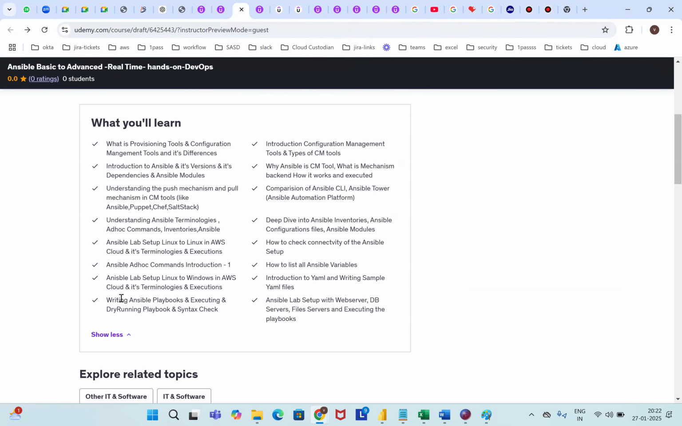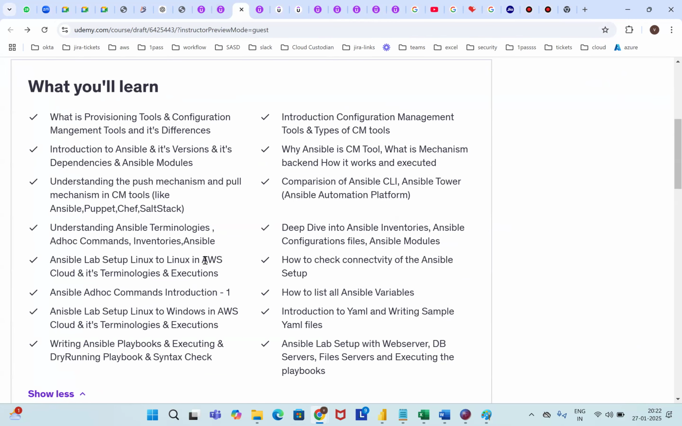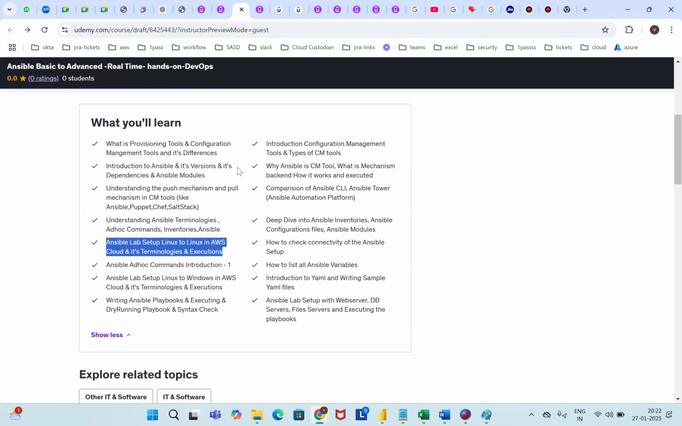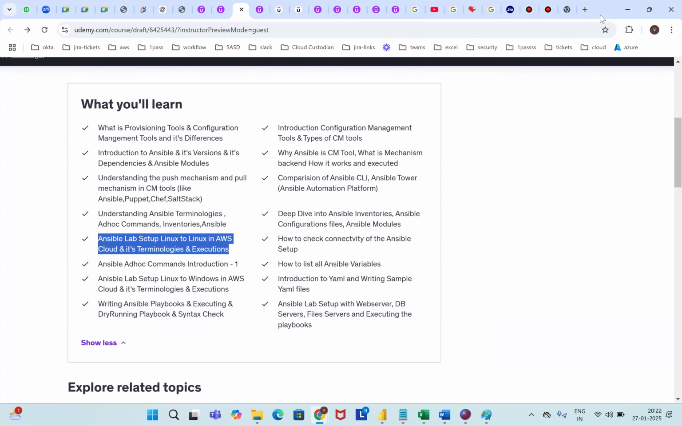See, this is the Ansible lab setup: Linux to Linux in the AWS cloud, its terminologies, and execution methods. This is a small topic. I will take it out here and we'll execute this one.